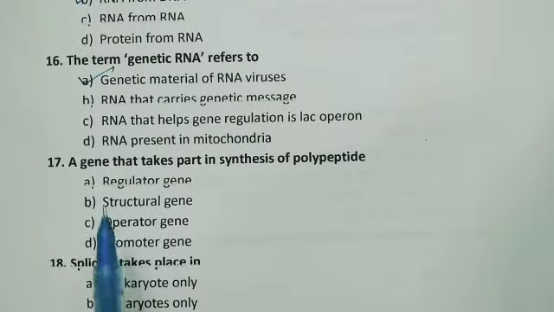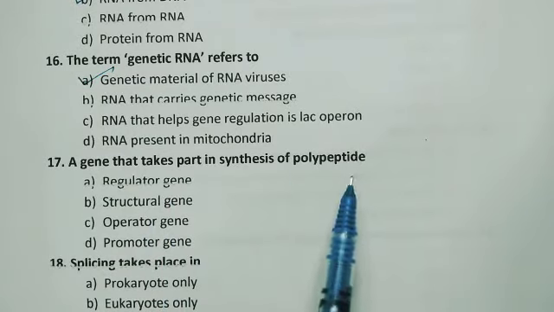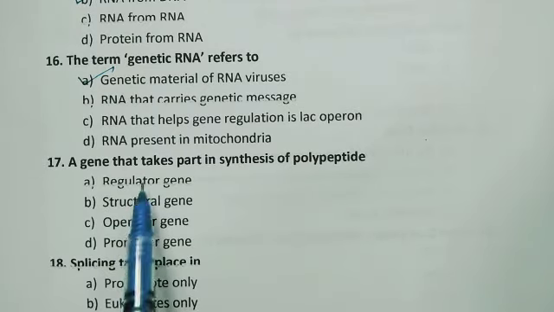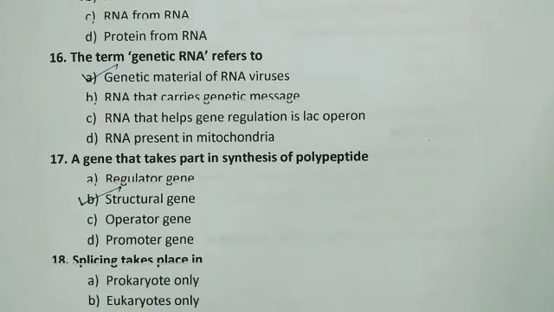17th one, a gene that takes part in synthesis of polypeptide. Polypeptide is the formation of protein, and we know that it is the structural gene. Regulator gene, structural gene, operator gene, promoter gene. Answer is structural gene.